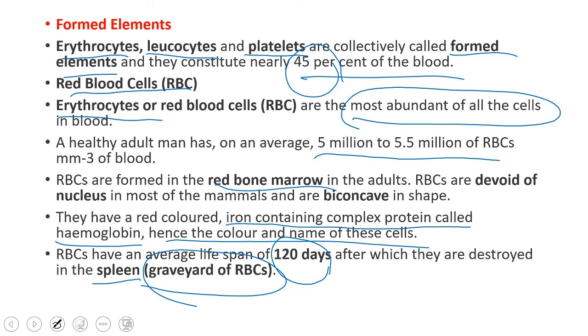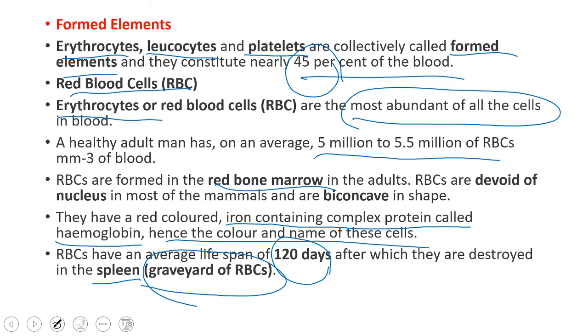And they are formed in the bone marrow. That too, they are formed in the red bone marrow. Red bone marrow is also called myeloid tissue. We also have yellow bone marrow, from which WBC, white blood cells, are formed. The color is due to a large number of fat cells.